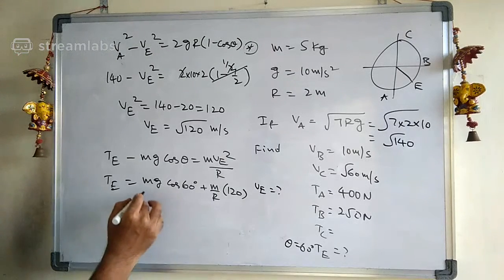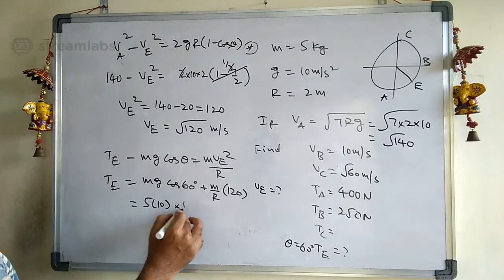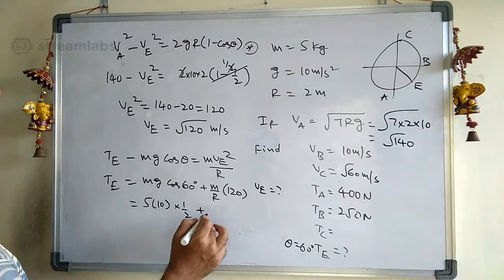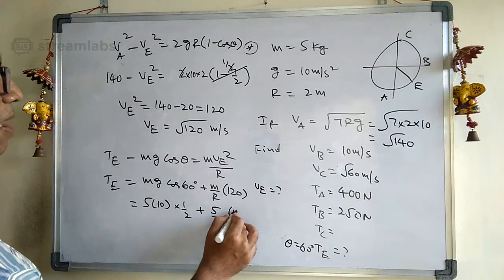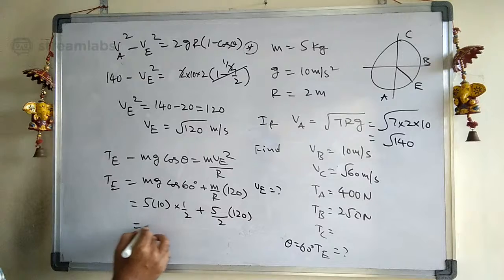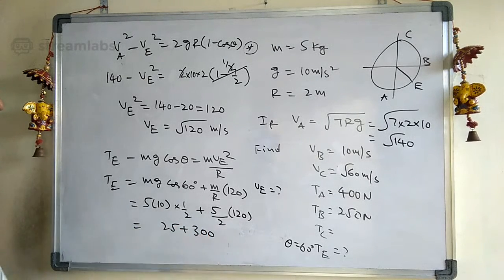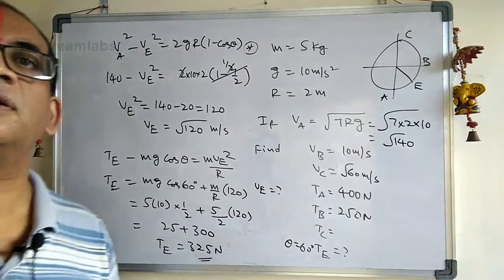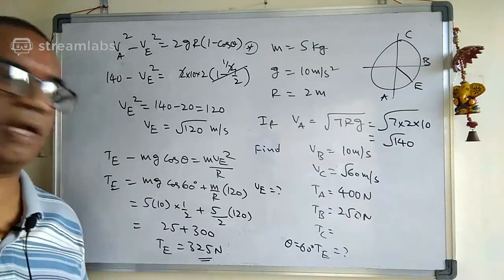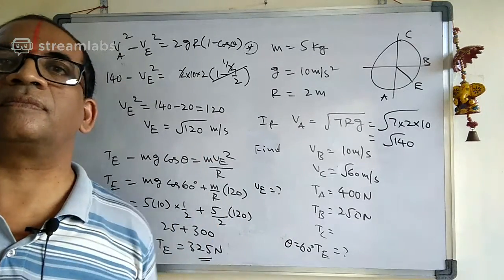So mg, what is the mass? 5 into 10 into 1 by 2, plus 5 by 2 into 120, means 25 plus 300. So what is tension at E? That is 325 Newton. Ah, very good Dheeraj. Good, you got it. 325 Newton is the tension at E.